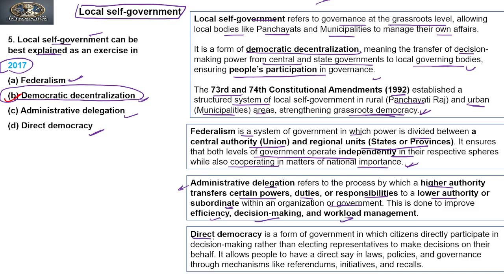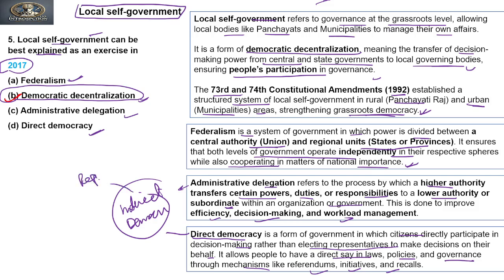That is why direct democracy cannot be the answer, because it is a form of government in which citizens directly participate in decision making, rather than electing representatives to make decisions on their behalf. It allows people to have a direct say in laws, policies and governance through mechanisms like referendum, initiative and recall. The second reason direct democracy cannot be the answer is that India follows an indirect, that is representative, democracy. Clear? So direct democracy cannot be the answer to this question. ठीक है?